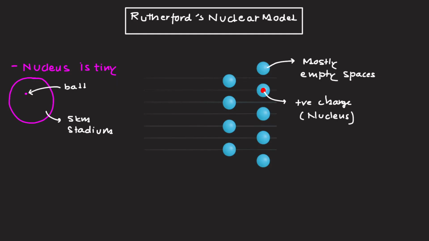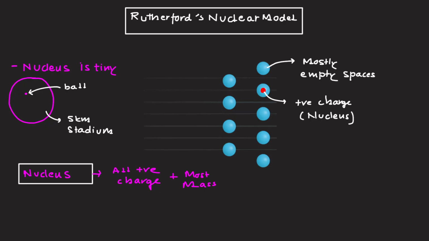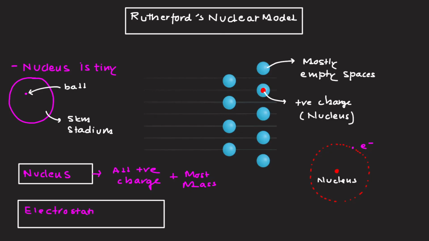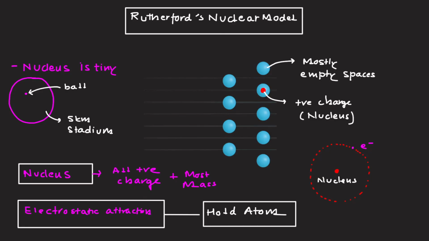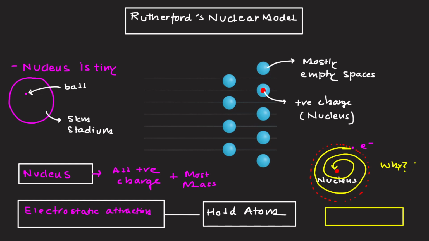Some of the model features include: the atom consists of a dense nucleus containing all the positive charge and most of the mass. Electrons orbit the nucleus in circular paths like planets around the sun. Electrostatic attraction holds the atom together. The model was a huge leap forward but didn't explain why electrons don't spiral into the nucleus. The puzzle was addressed later by Bohr.